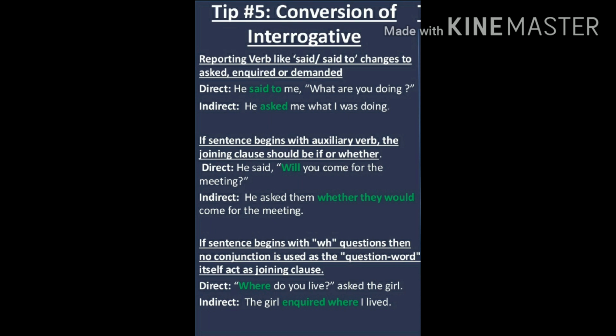Simple it is. What it requires is practice. As I say in every video of mine, in every class and session of mine, I've told you, practice is what is needed. If you practice all these tips which we have discussed till now, and which I'm going to discuss further in this video, they are very easy to remember and understand. It is not rocket science, but yes, it requires perseverance, which is a tough job. Perseverance means you'll have to keep on doing it. Let's move on to the next tip now.